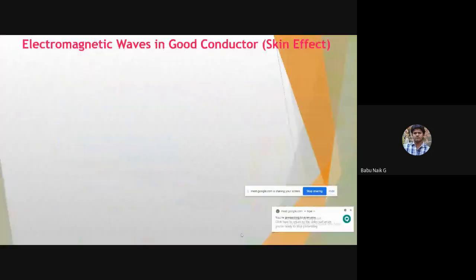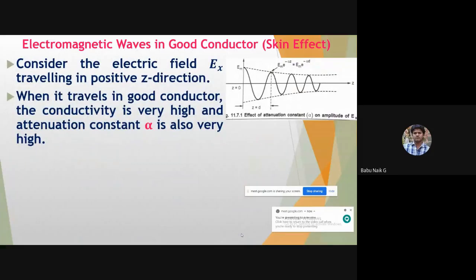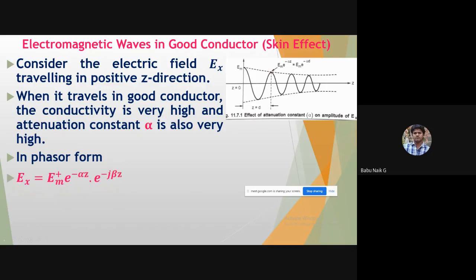So when this wave travels in a good conductor, alpha is also very high. So how much is the wave going to propagate, or how much is it going to attenuate in that particular material? We have to calculate the attenuation constant, how far it is going to travel, and then we need to see the phase shift in such materials. Now we are considering the electric field in the x-axis.